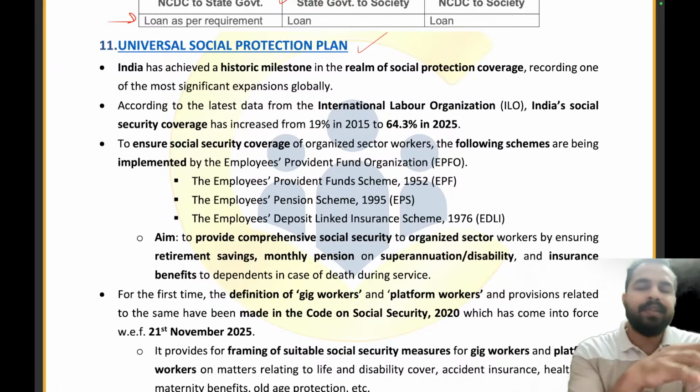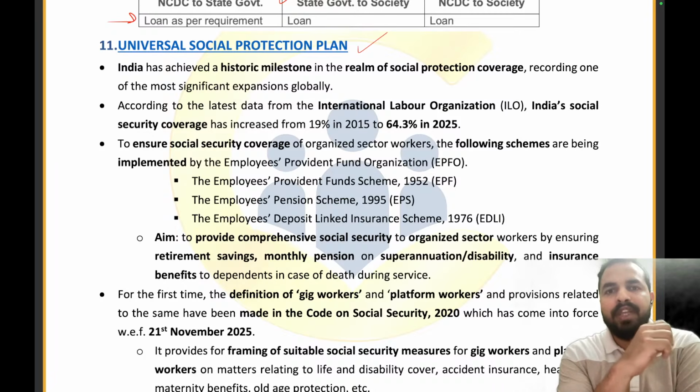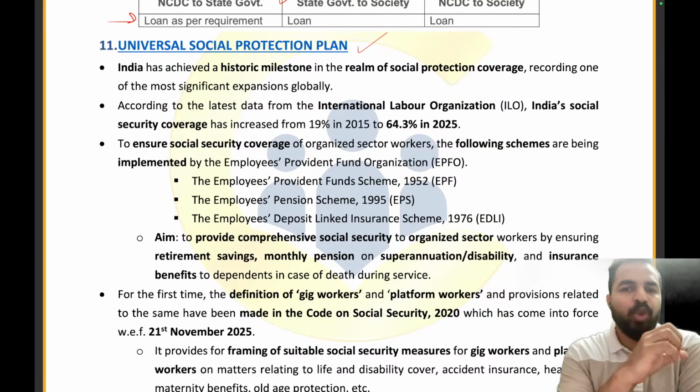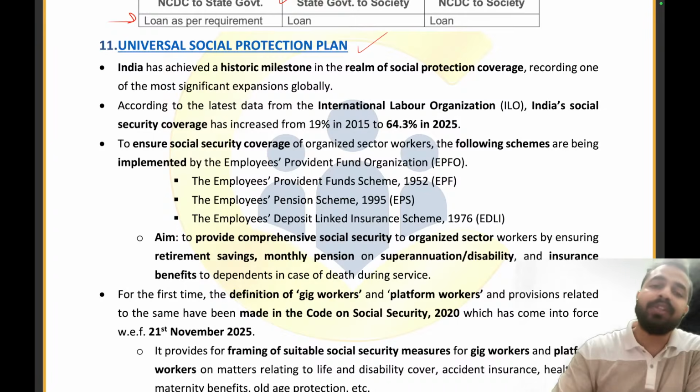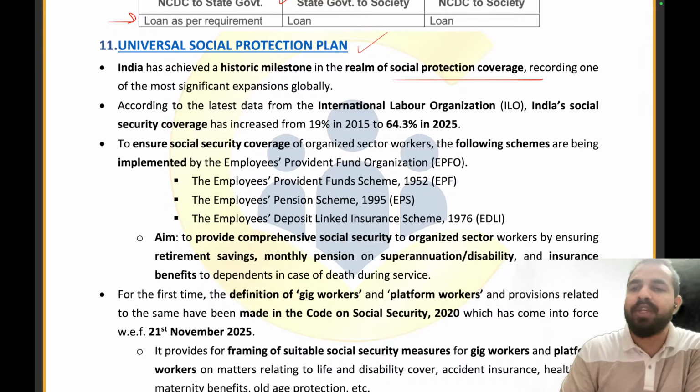Guys, recently we covered the three schemes, right? Pradhan Mantri Suraksha Bima Yojana was one of them. Atal Pension Yojana was there, right? So we already covered the social protection, that we need to provide social protection to the people in terms of insurance against accidents, in terms of pension after their retirement, right? So let me tell you that India has achieved a historic milestone in the realm of social protection coverage, under which we have recorded one of the most significant expansions globally.